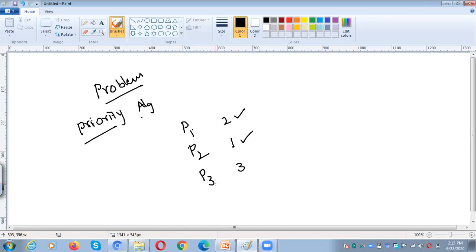Suddenly, while executing P2, one more process comes into the picture. P4 comes into the ready queue with the highest priority. For example, now I would like to give the highest value to the highest priority.